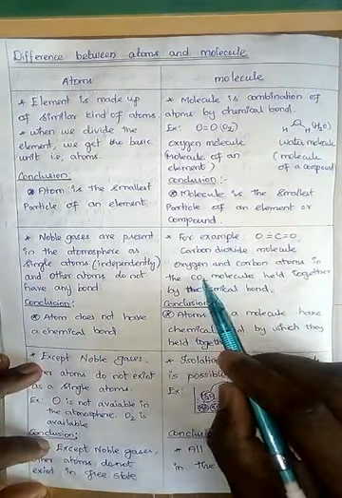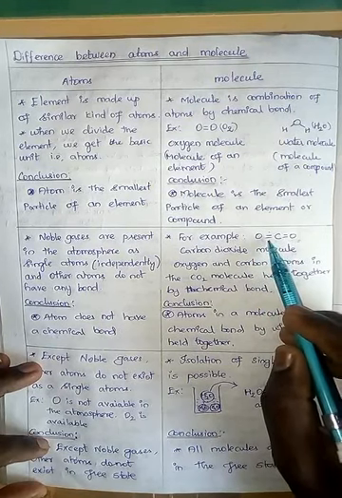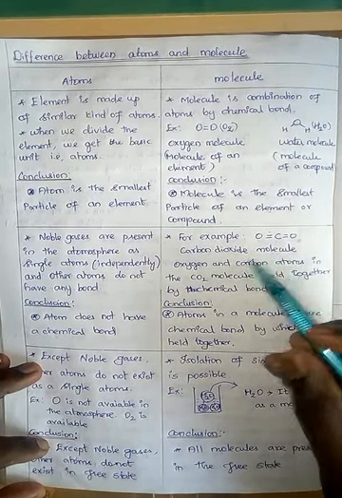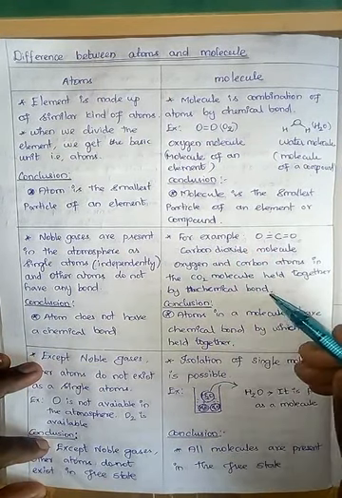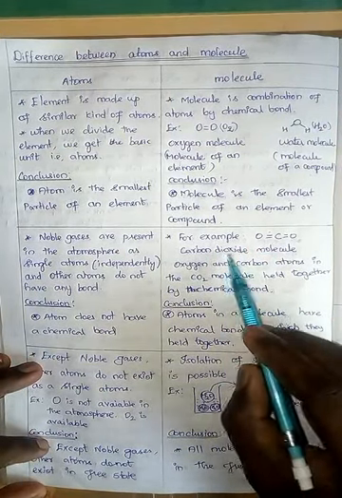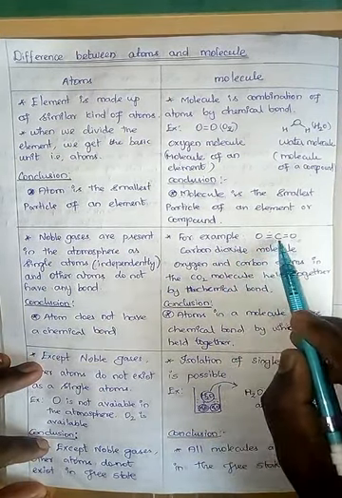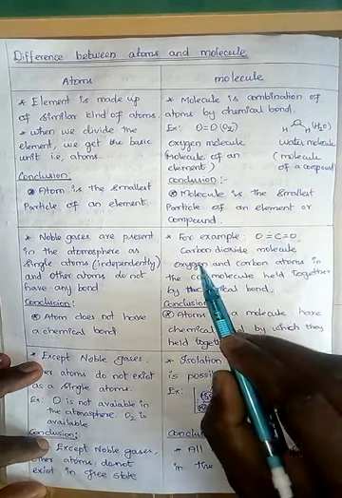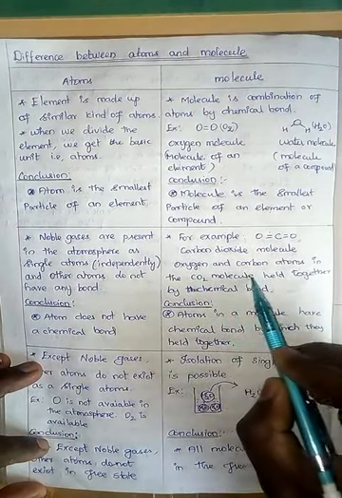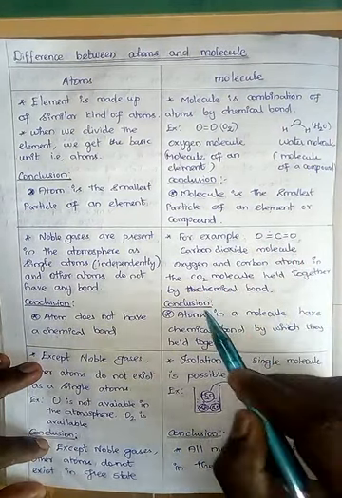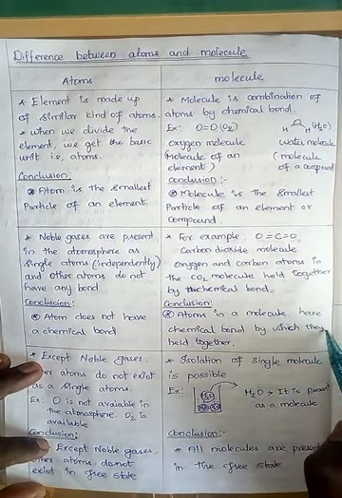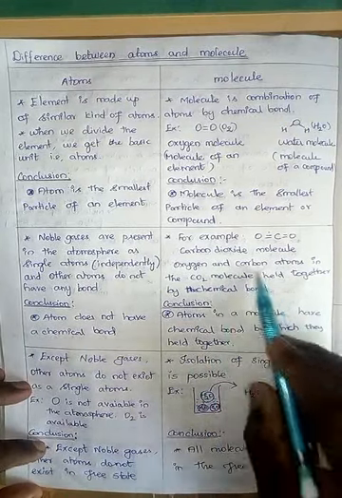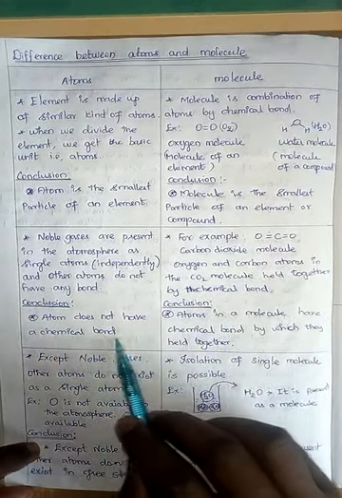Come to the molecules. Yes, as I said, molecule is a combination of atoms by chemical bond. So without chemical bond, no molecule will exist. So look at this carbon dioxide. The carbon and oxygens are bound together by chemical bond. We call it a covalent bond. Oxygen and carbon atom in the carbon dioxide molecule are held together by a chemical bond. So what is the conclusion we can make? Atoms in a molecule have a chemical bond by which they are held together. So they definitely have a chemical bond. But atoms do not have a chemical bond.